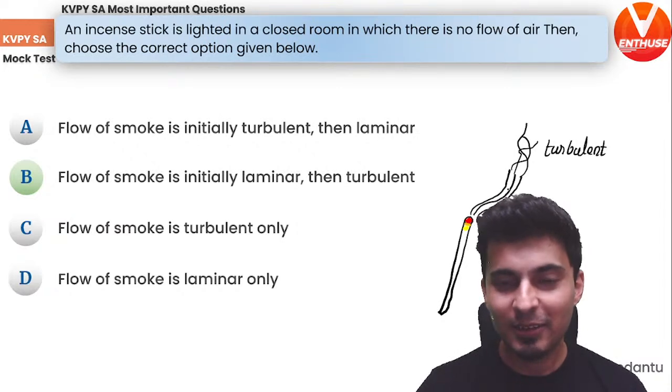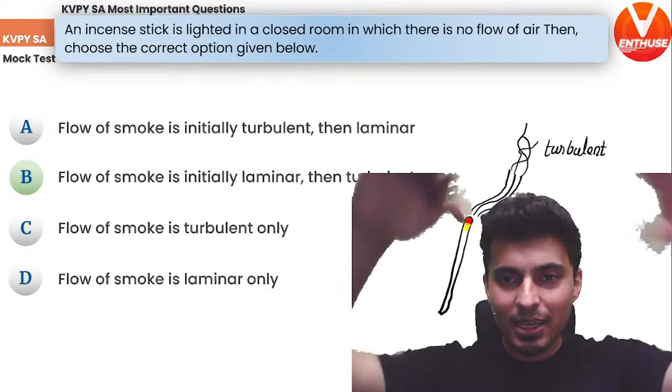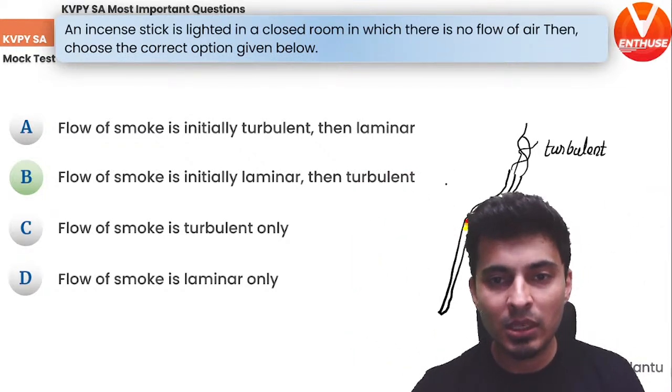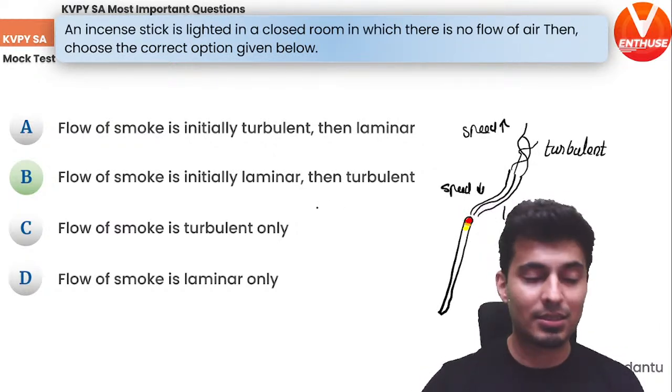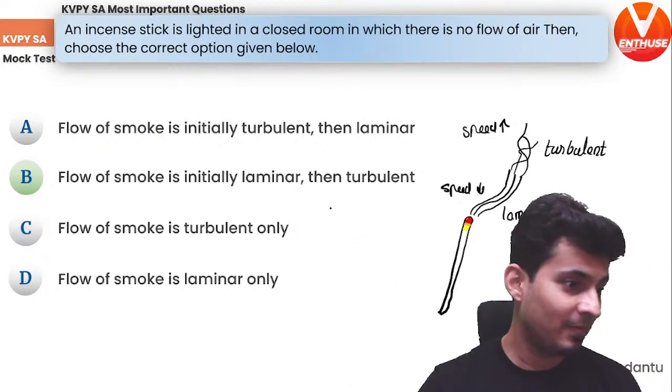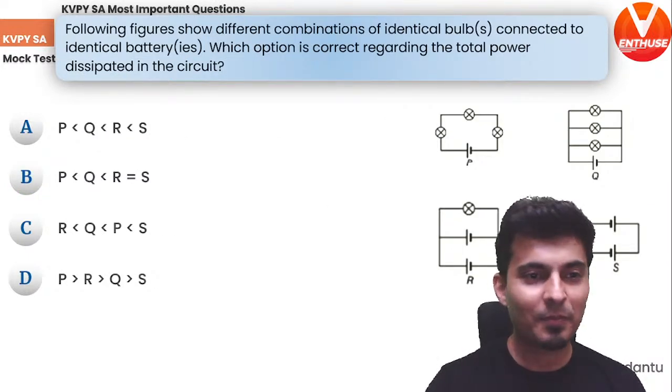It is smooth, free flowing, predictable. Later on, it is all hazy because the speed increases. Here the speed is low. Here the speed increases as it goes up because it's floating. Yep, that's the answer. All right, let's move on to the next one.